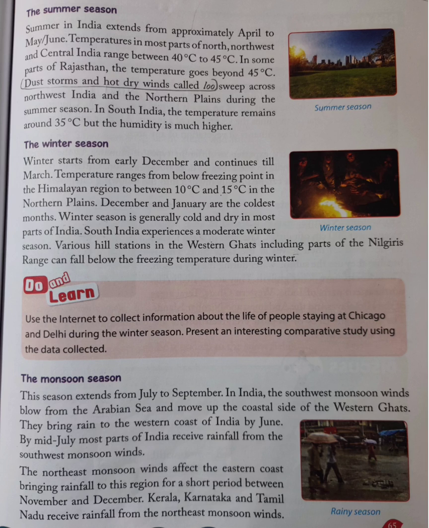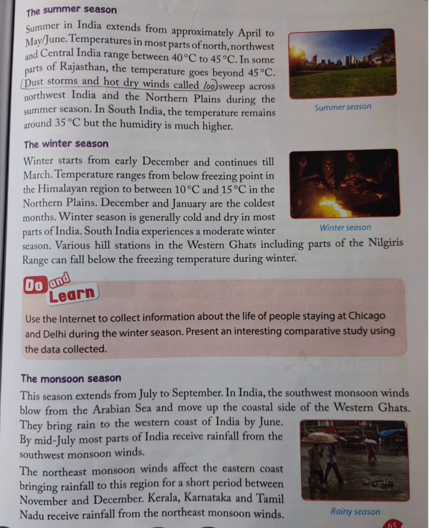Dust storms and hot dry winds called Loo sweep across northwest India and the northern plains during the summer season. In South India, the temperature remains around 35 degrees Celsius, but the humidity is much higher. You can see the picture of summer season. Okay. Now let's move on to the winter season.